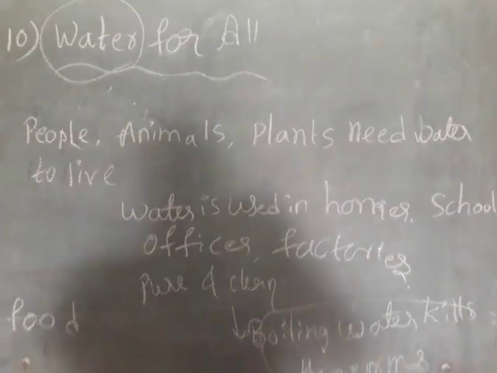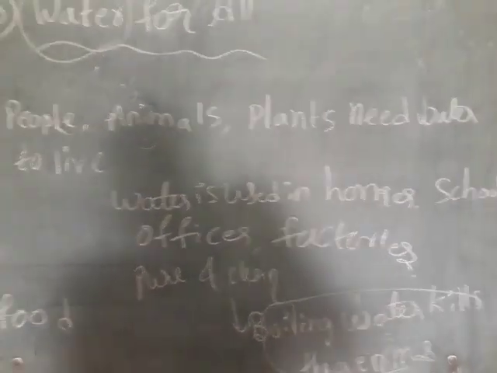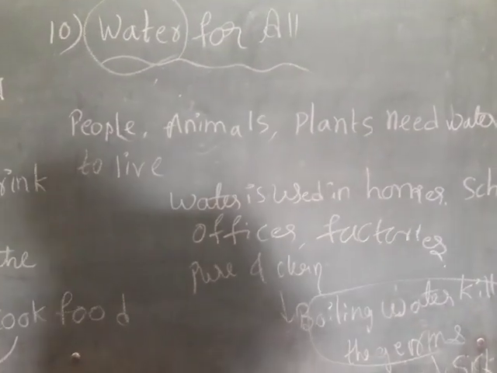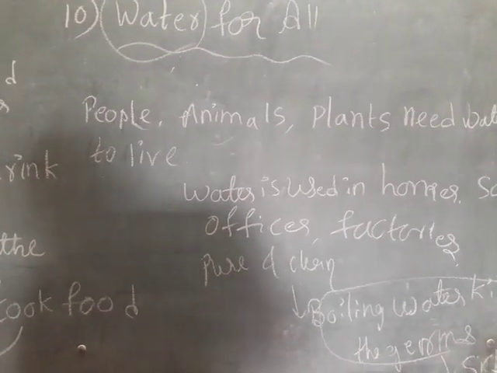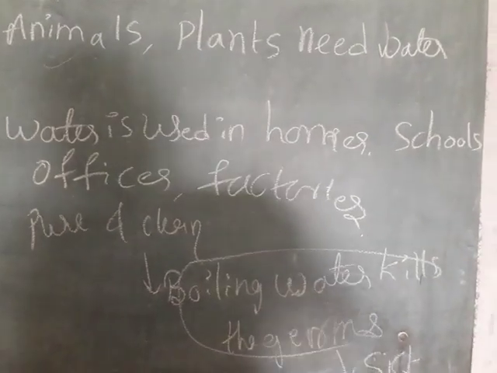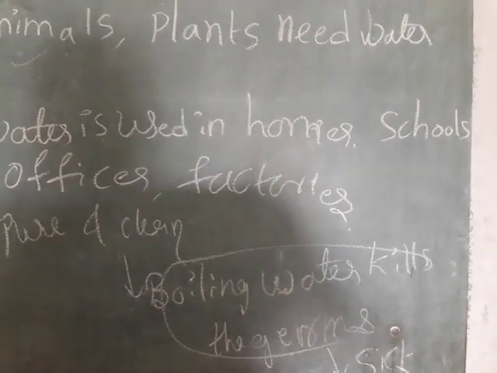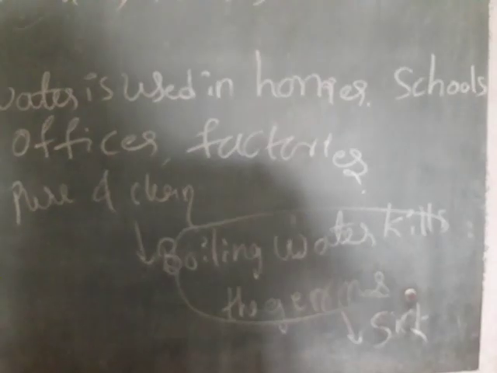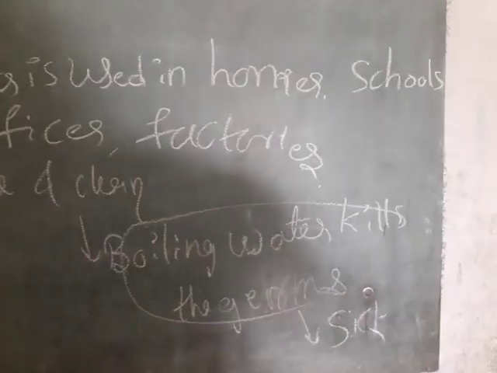Can you understand, children? Water is used in homes, schools, offices and factories. We need water to drink, to bath, to cook food and to wash clothes. The water we drink should be pure and clean. Boiling water kills the germs. Germs make us unhealthy, and germs can make us sick.